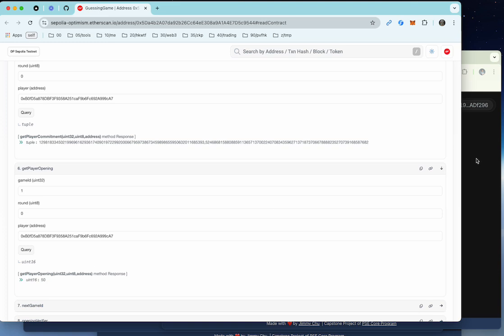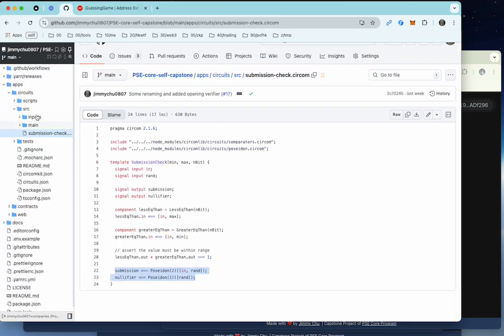All right. So this is a basic zk-snark dApp. It has 3 components. Again, the circuits, the smart contracts, and the web. The circuit is actually simple.